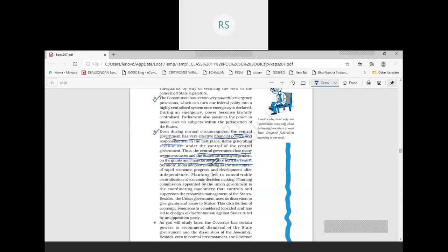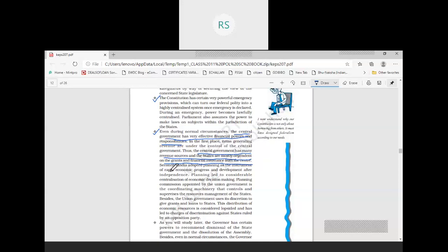So this is the most important tool through which the center has been made powerful, because the main power lies with the revenue sources. You have given so many responsibilities to the state government, but you have not given the required revenue sources to the state government. Then this is the method to make the state government weaker.